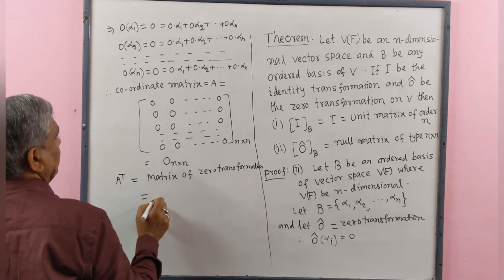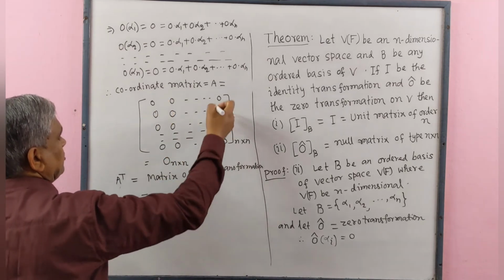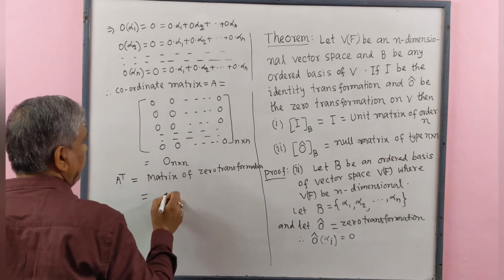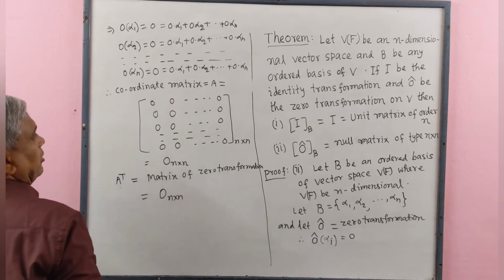The transpose of this matrix is the same, 0 of n by n order.